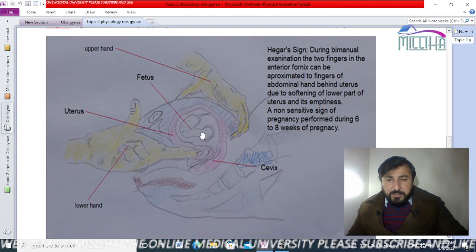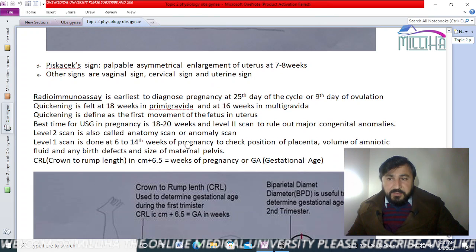It might be a very faded image, but you can understand. These are the vertebrae, this is the cervix. These are fingers inserted inside the vagina, and this is the upper hand supporting from above the abdomen. This is the fetus inside the uterus.